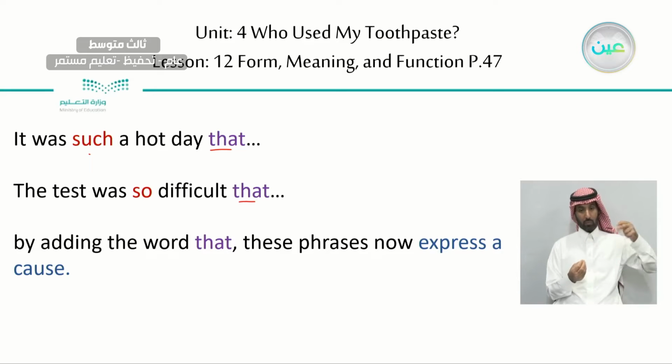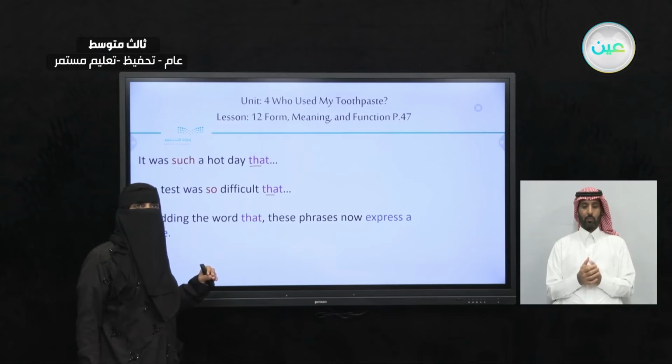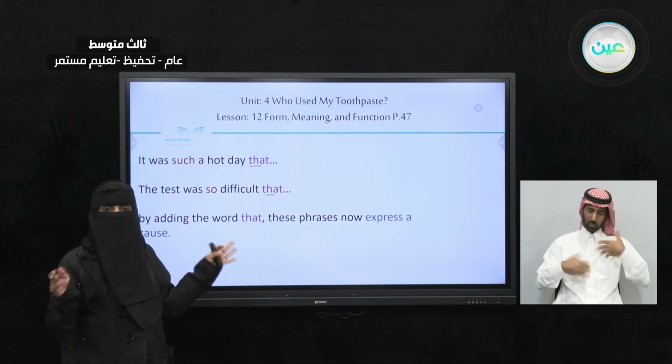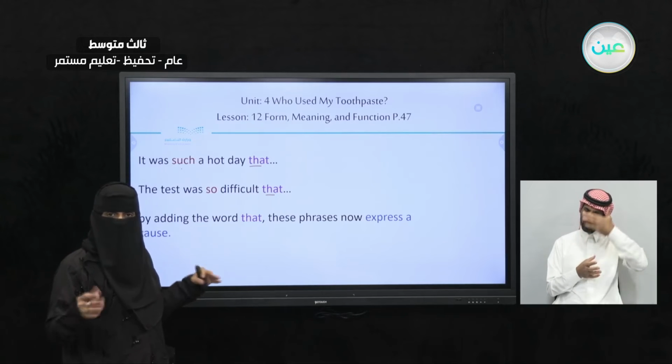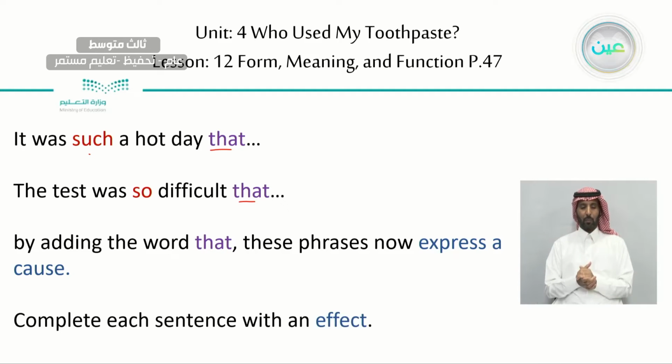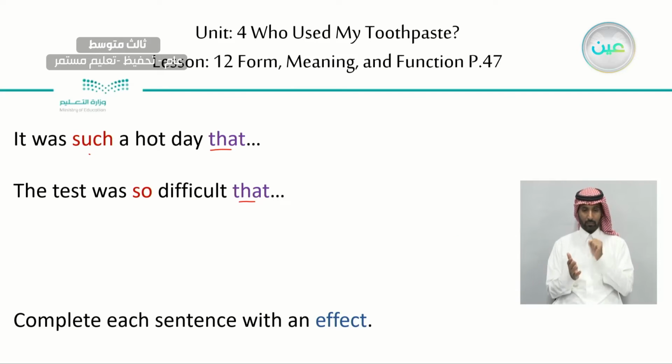It was such a hot day that I went to the beach because it's very hot. I went to the beach to swim, okay? We have a cause and effect, okay? The test was so difficult that I got a C, for example, okay? Complete the sentences with an effect. Let's see what you have. Write your own sentences.